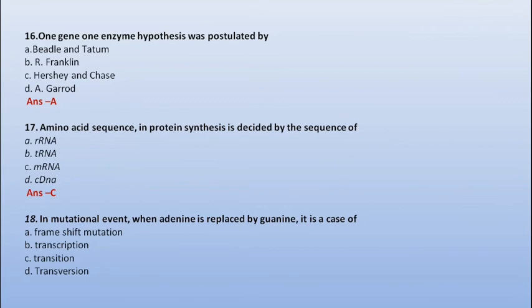Next, in a mutational event, when adenine is replaced by guanine, it is a case of frame shift mutation, transcription, transition, or transversion. When purine is replaced by purine or pyrimidine is replaced by pyrimidine, it is known as transition. And when purine is replaced by pyrimidine or pyrimidine is replaced by purine, it is known as transversion. As we know, both adenine and guanine are purines, so it would be option number C, transition.